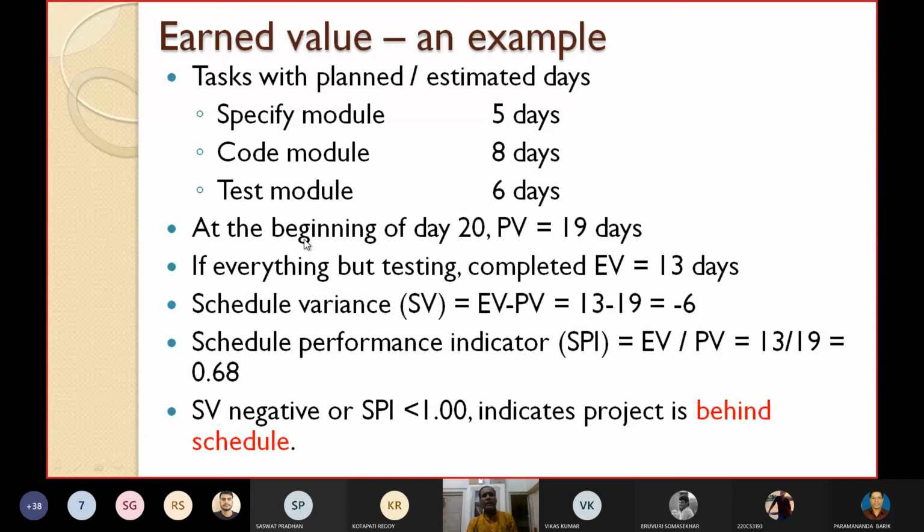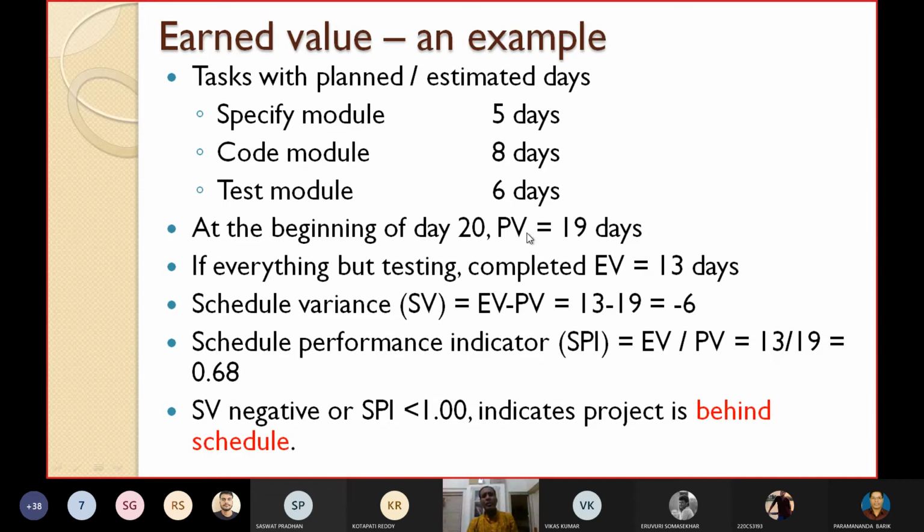Now at the beginning of day 20, what will PV be? Just add: it is planned that 5 plus 8 is 13, plus 6 is 19. That means the planned value is 19 days. So at the beginning of day 20, planned value is equal to 19 days. You can add these three values, 5 days, 8 days, and 6 days, and it comes to 19 days.